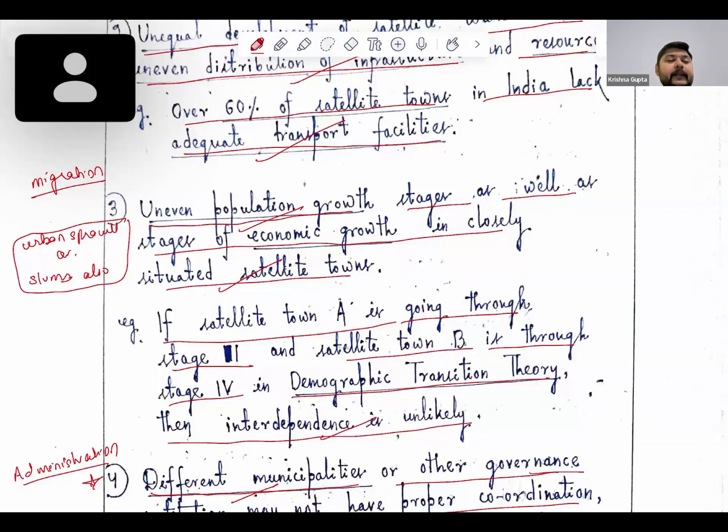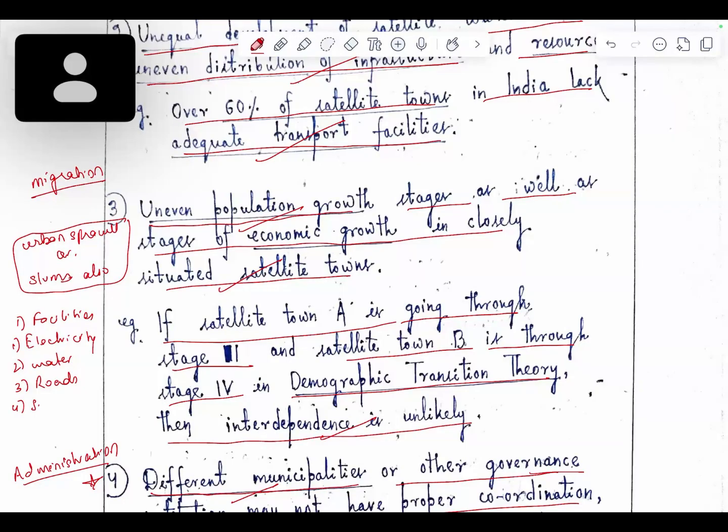Okay. Then other issues we can highlight here with respect to facilities like electricity, water, roads, then sewage lines.